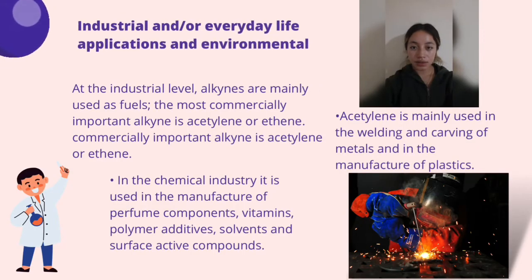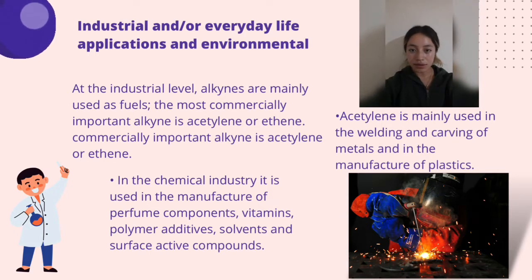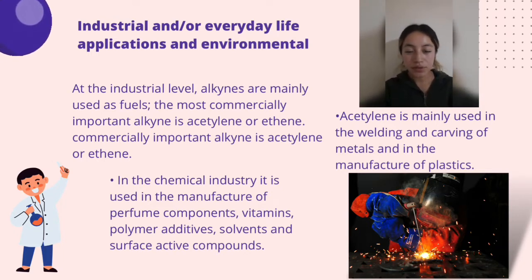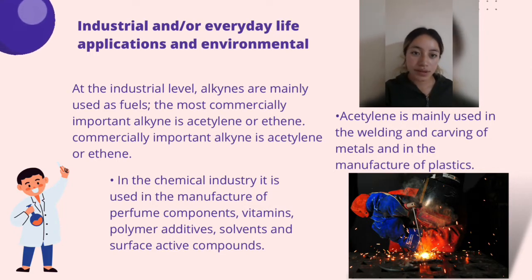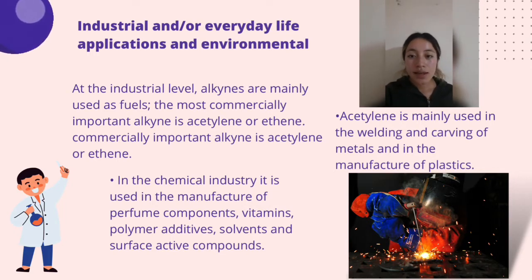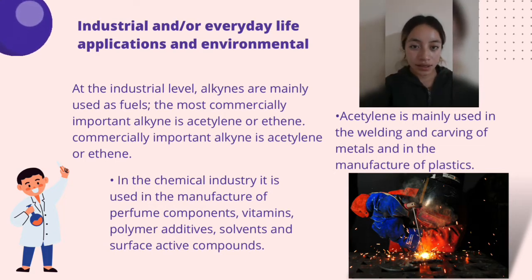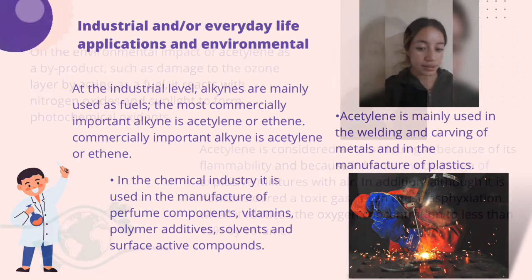At the industrial level, alkenes are mainly used, and the most commercially important alkene is acetylene or ethene. In the chemical industry, it is used in the manufacture of spectrum components, vitamins, polymer additives, solvents, and surface active compounds. Acetylene is mainly used in the welding and cutting of metals and in the manufacture of plastic.